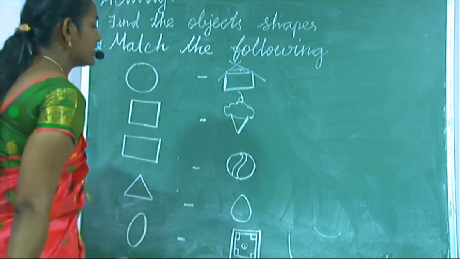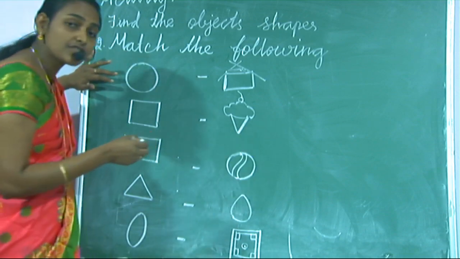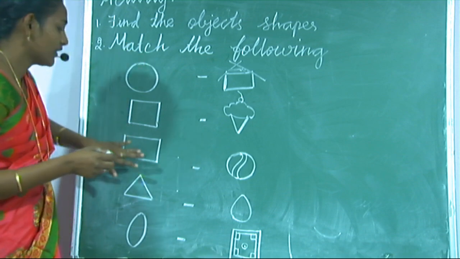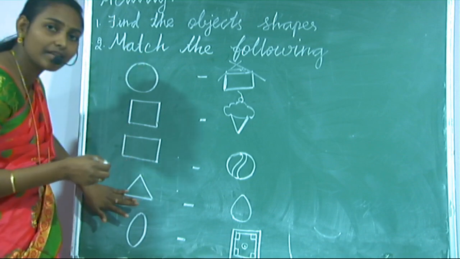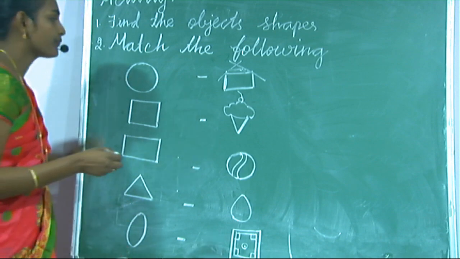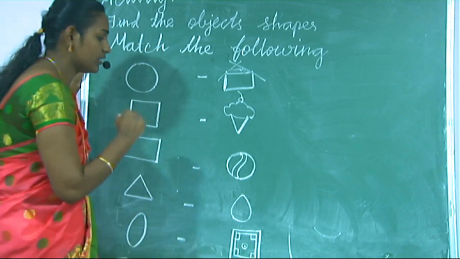Yes. You see all the pictures. First, which shape is this? Circle. Next, square. Next, rectangle. Next, triangle. Next, oval. See, circle is matching with what picture?